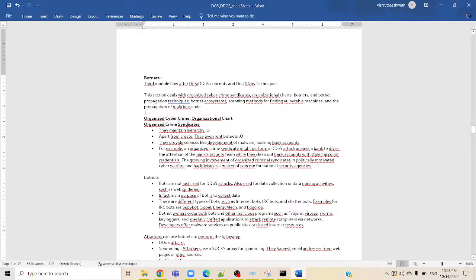Organized cybercrime organizational chart: organized crime syndicates maintain a hierarchy. Apart from creating botnets, they even rent them.